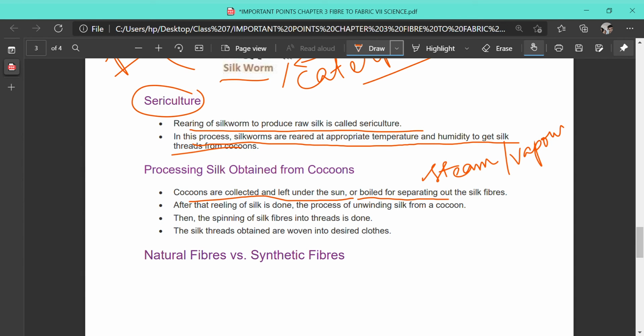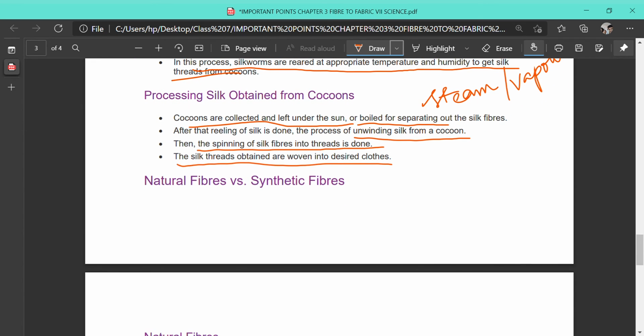After that, reeling of silk is done, that is the process of unwinding the silk from the cocoon. We take out the silk thread from the cocoons, and this process is known as reeling. Then spinning of silk fiber into threads is done, and what is obtained is the yarn. Silk yarn is obtained, and the silk threads are woven into silk clothes. So this is about silkworm culture for the production of silk.